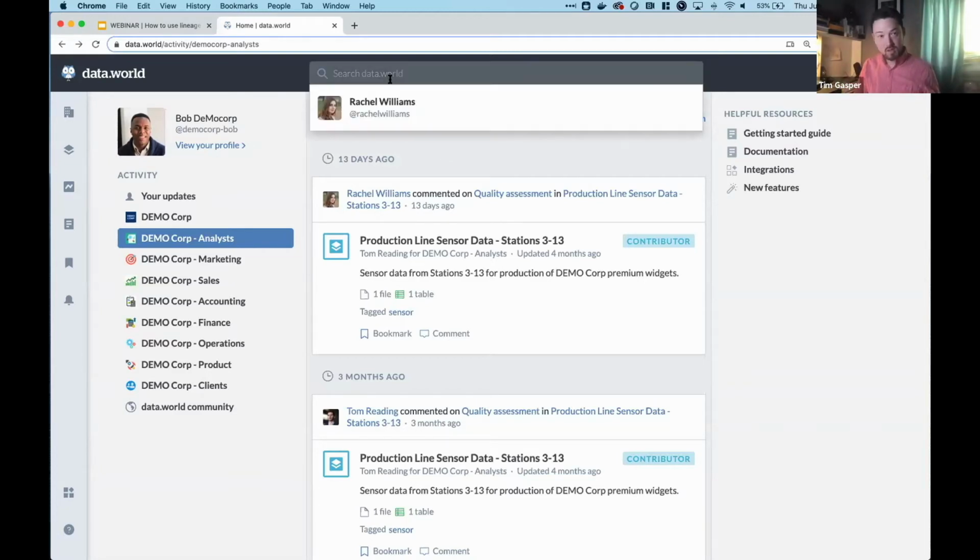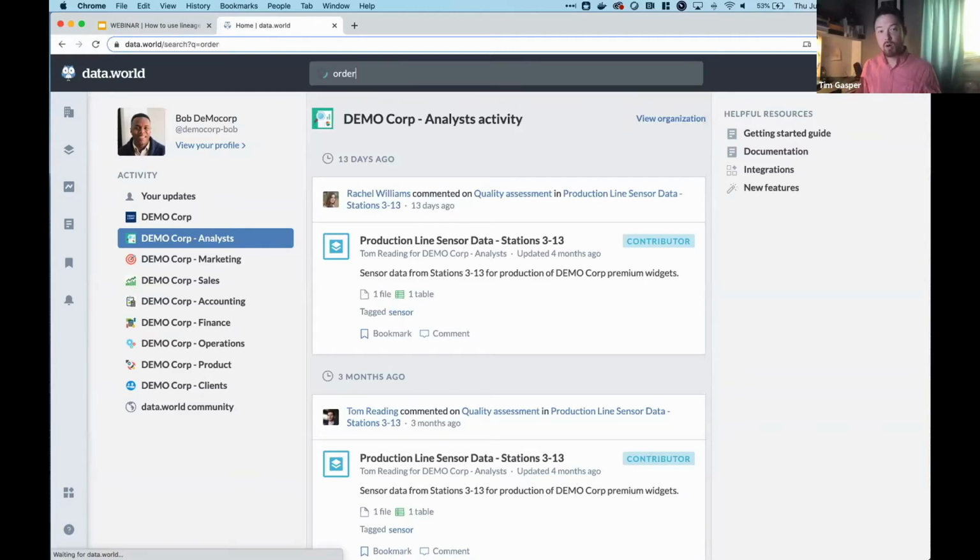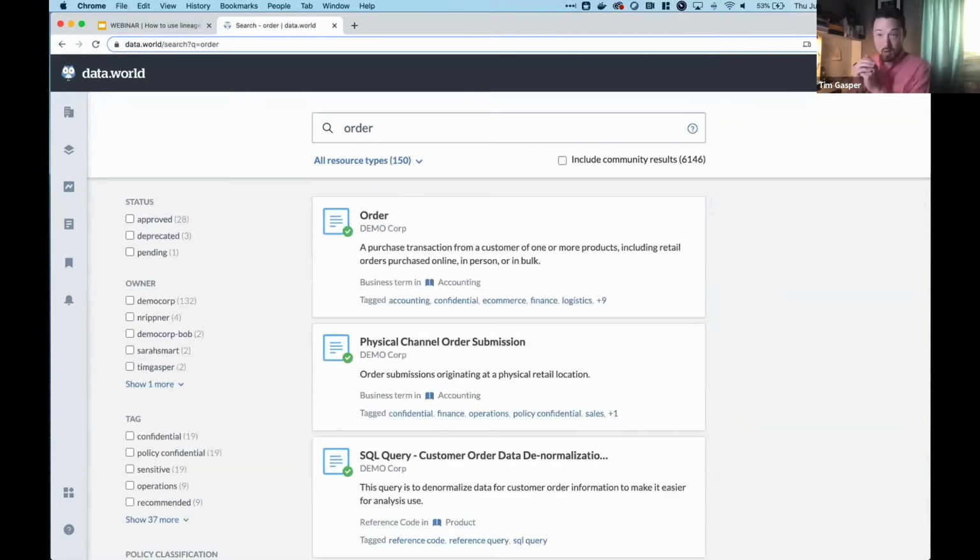And so what I'll do is I'll go and type in order, because order data is what I want to base this shipping profitability analysis off of. And you can see here I get into our search interface. Because I chose such a high-level term, what's going to get hit a lot in that kind of instance are things like glossary terms. Because usually when you're searching for something relatively simple, what you're trying to do is gain an understanding of what does this even mean in our business, and therefore what pieces of data should I leverage.